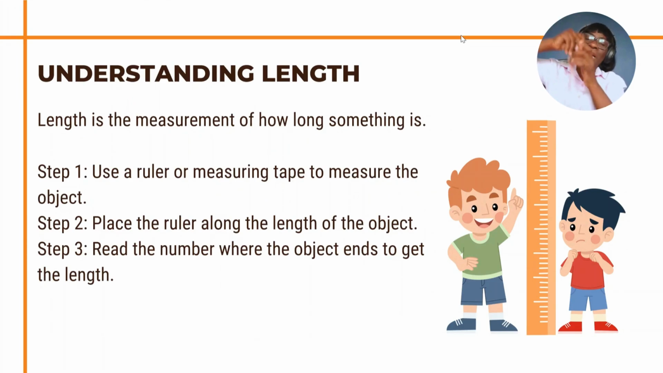Now let me show you my tape rule. This is my tape rule, and we'll be using this to measure some things in this class. So now the first step is that we use a ruler or measuring tape to measure the object. So I want to use this measuring tape to measure my hand. Let's know how long my hand is. Then the second step says place the ruler along the length of the object. Let's say we want to measure from my wrist to my elbow. So we'll place the ruler at the beginning like this, so that I can hold this, and then I'll measure to this place.